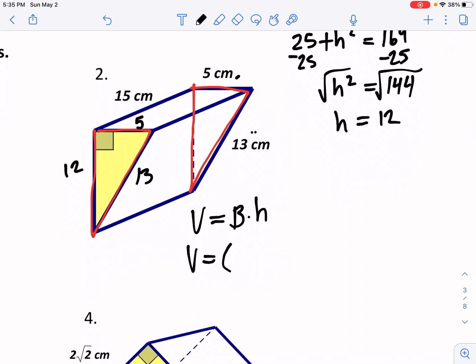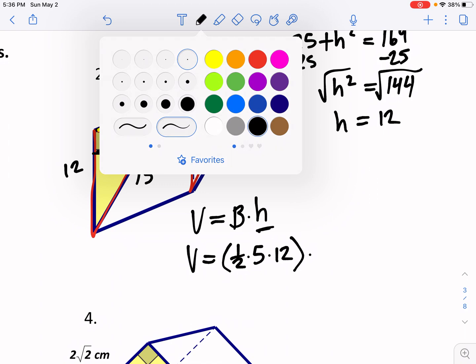The area of a triangle is 1/2 base, which is 5, times the height, which is 12. It's got to be perpendicular to our base, right? And then we want to multiply it by the height, which is a little bit different. Now we're talking about the height in terms of volume. Remember, it's the perpendicular segment between the 2 bases here. So our height in this case for the volume would be